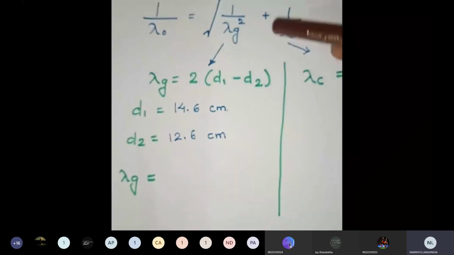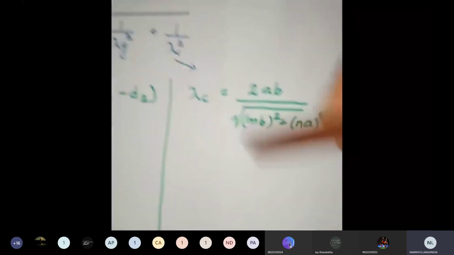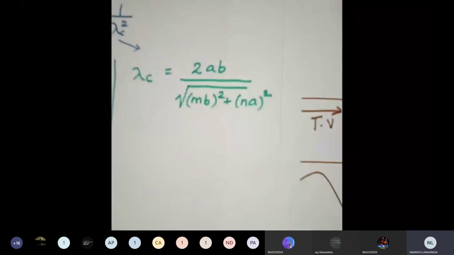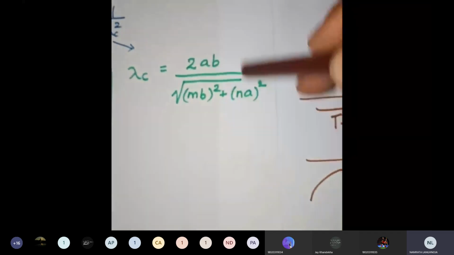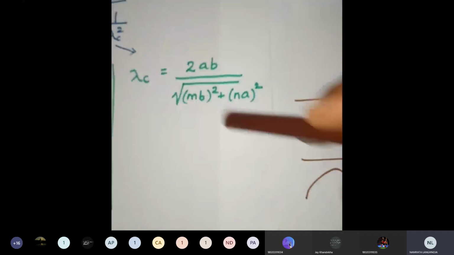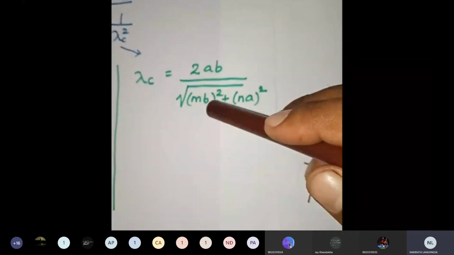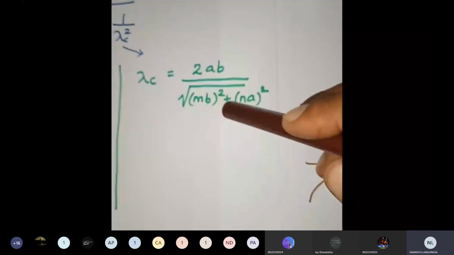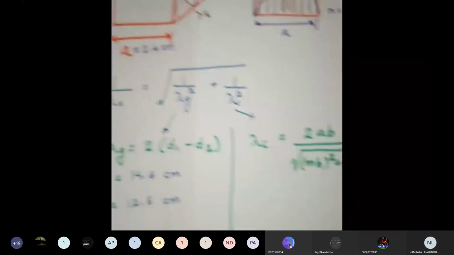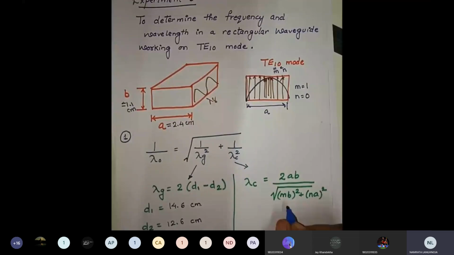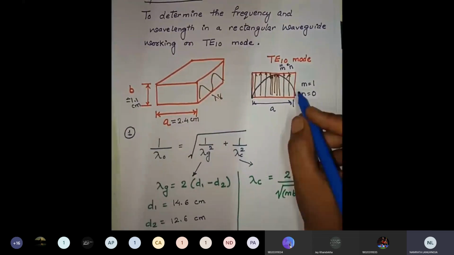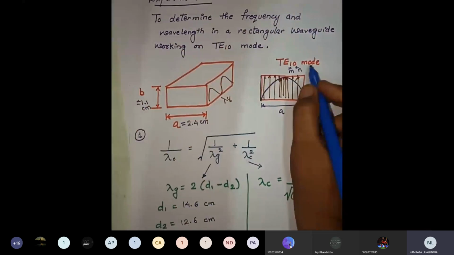Still we want lambda c. It is called cutoff wavelength. So cutoff wavelength will be calculated using this equation: lambda c is equal to 2ab divided by under root of mb square plus na whole square. Here, what is the value for m? We have already calculated that the value of m is equal to 1, as we are using TE10 in our rectangular waveguide, so we will put m equal to 1.